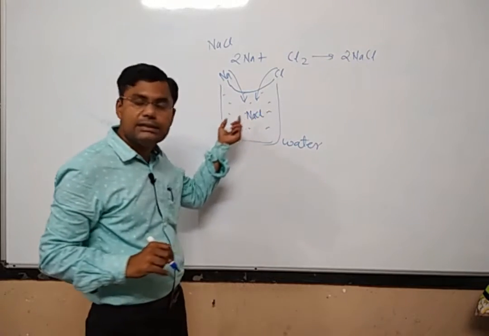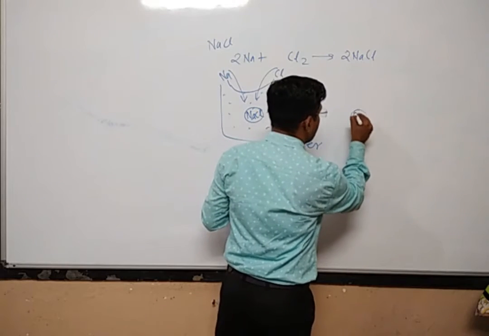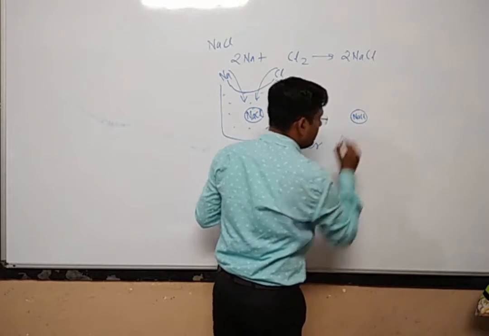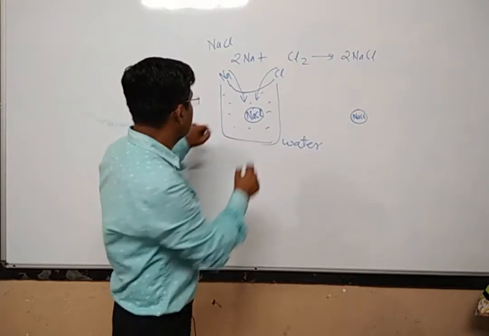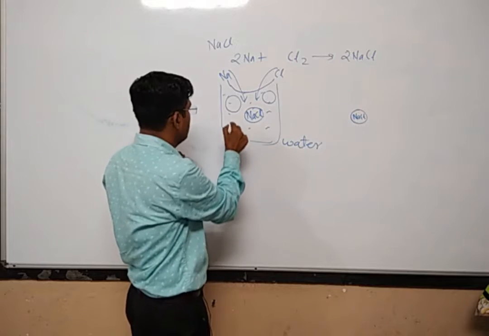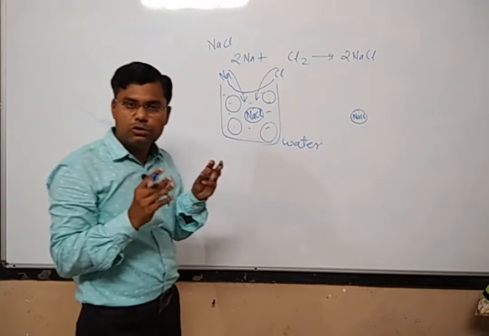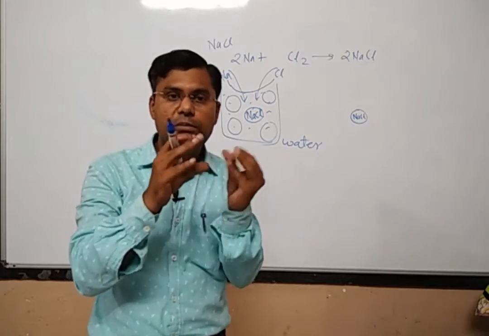But what is this NaCl? This is one molecule of NaCl. Similarly, another molecule will take birth over here, another molecule will take birth over here. So first of all, molecules will be formed.